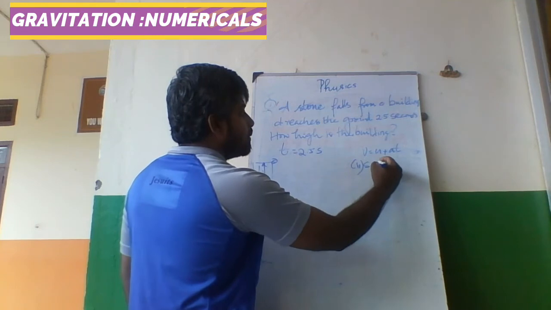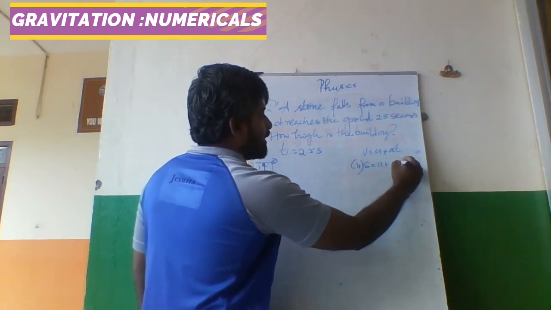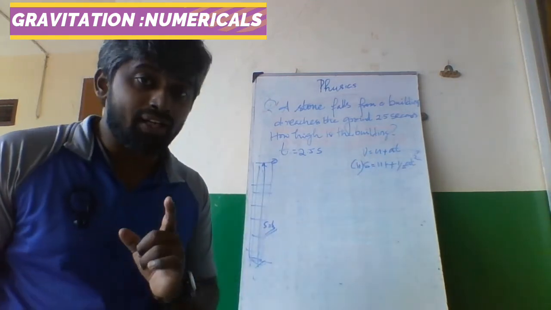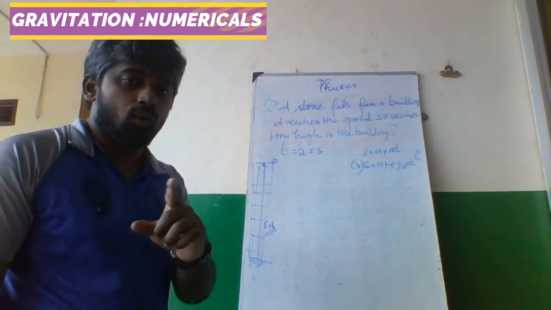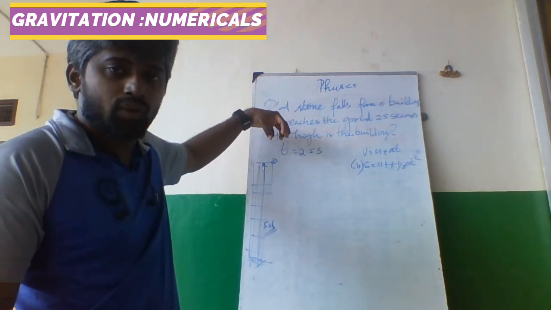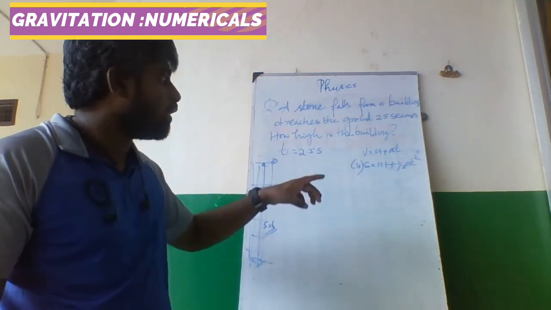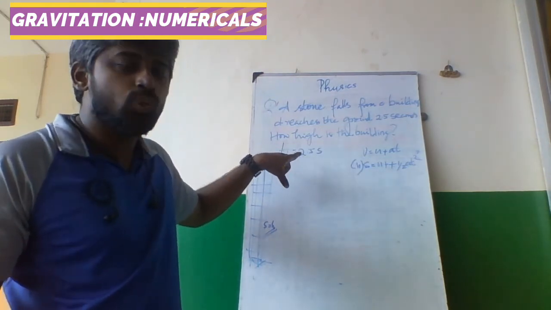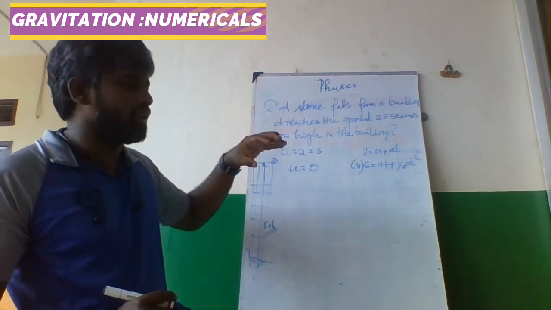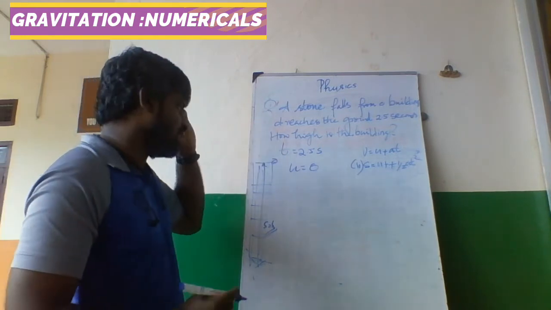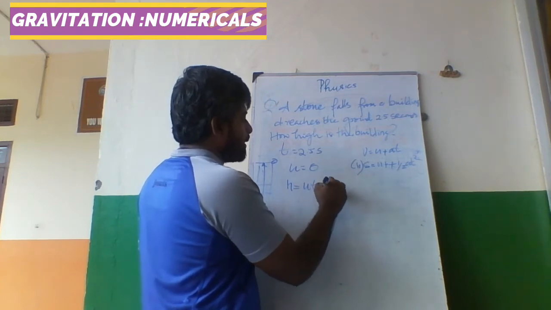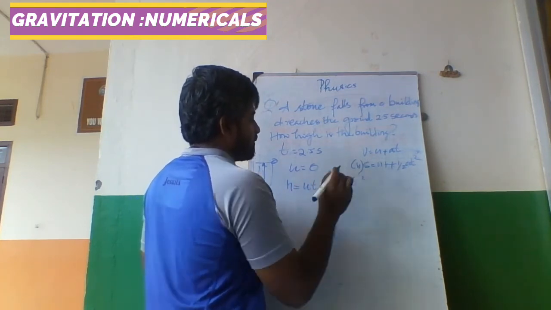So h is equal to ut plus half at square. That's all, done. I have already said, go back to this video and see, when something is dropped from high, when it is a downward movement, what is u? Initial velocity. Initial velocity is 0, because at the time of dropping the velocity is 0. We can put h is equal to ut plus half at square.